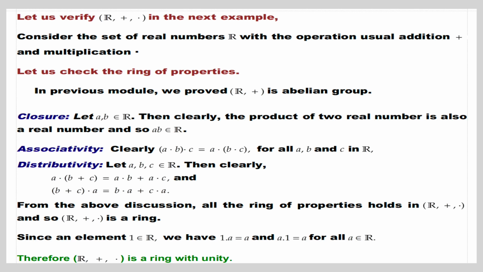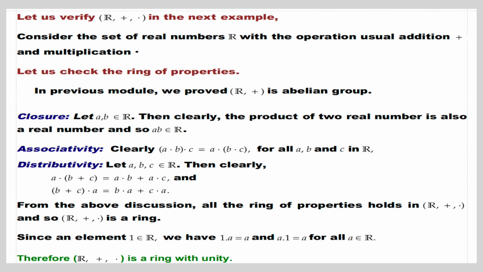Associativity: clearly (a · b) · c equals a · (b · c) for all a, b, c belonging to R. Distributivity: let a, b, c belong to R. Then clearly a · (b + c) equals a · b plus a · c, and (b + c) · a equals b · a plus c · a. From the above discussion, all the ring properties hold in real numbers under usual addition and multiplication, and so the real numbers under usual addition and multiplication is a ring.